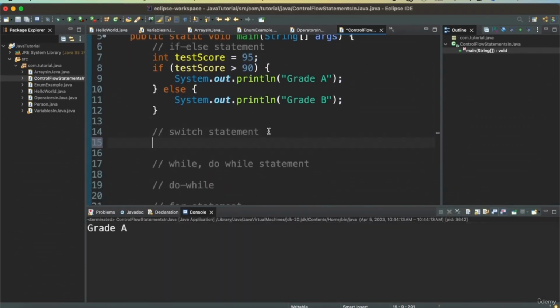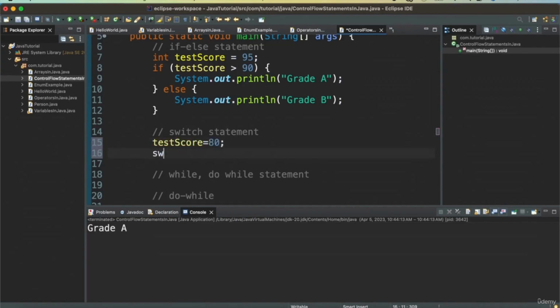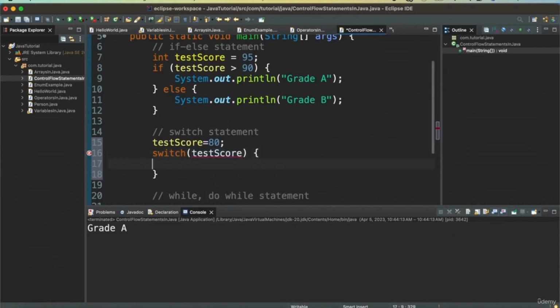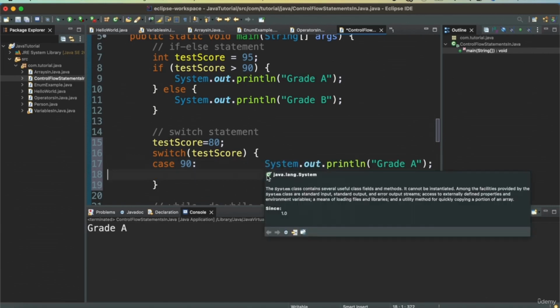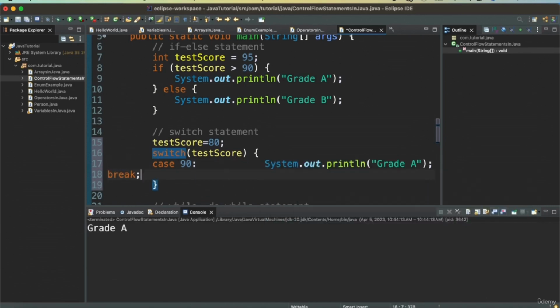Switch statement you can use when you have multiple if conditions. So say I want to define switch case for grade A, grade B, grade C, then I can do that as well. So again, we will take test score as say suppose 80, and then I'm doing a switch statement based on test score. I have different cases defined, so I'm saying case 90, then I want to print grade A, and then I'll have a break, so it will break out of the switch.